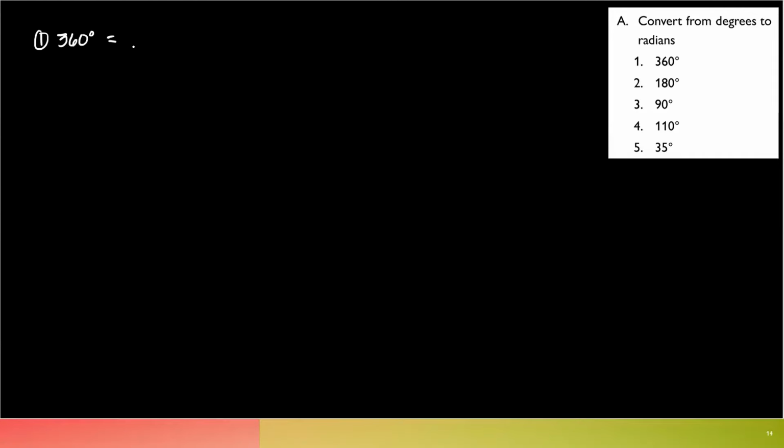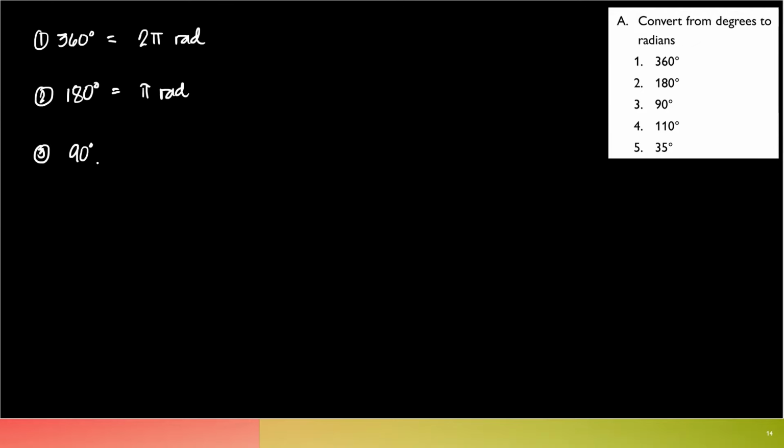This is equivalent to 1 rotation, right? That's 2 pi rad. Therefore, 180 degrees is actually pi rad. So I hope the first two numbers, no problem.